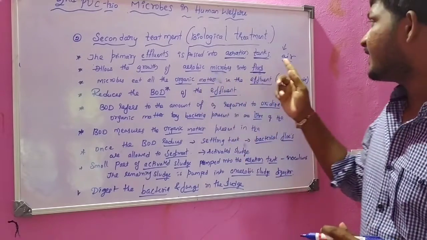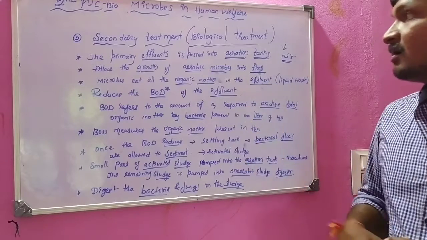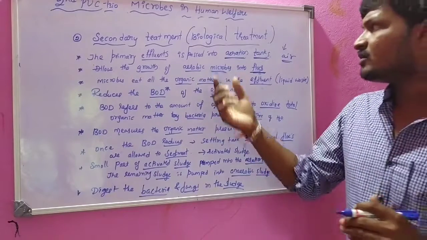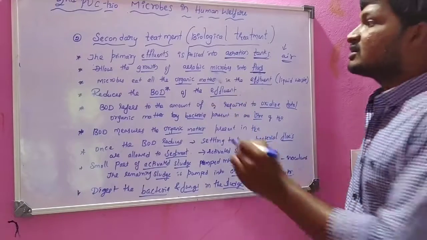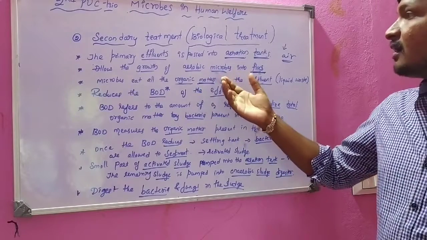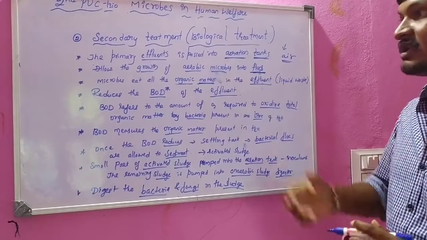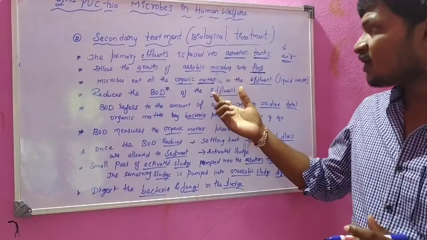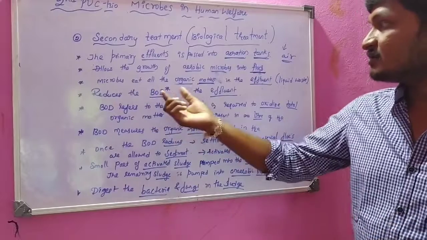Under aeration means aerobic microbes will be formed when air is present in that effluent. Next, microbes eat all the organic matter. The aerobic microbes present in the effluent, which contains a large amount of organic matter, will completely eat that organic matter in the liquid waste. Next, automatically, the BOD of the effluent will be reduced.